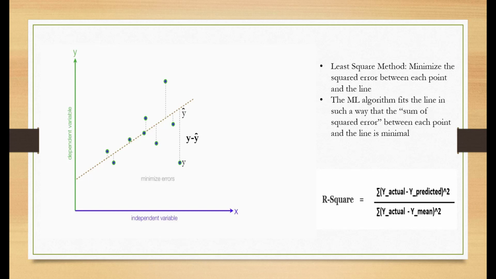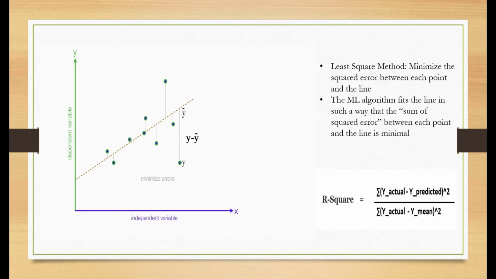So here R squared is calculated using the summation of (y actual minus y predicted) the whole squared for all the data points, divided by the summation of (y actual minus y mean) the whole squared for the data points. So the machine learning algorithm in Python just calculates all of these in one single line.